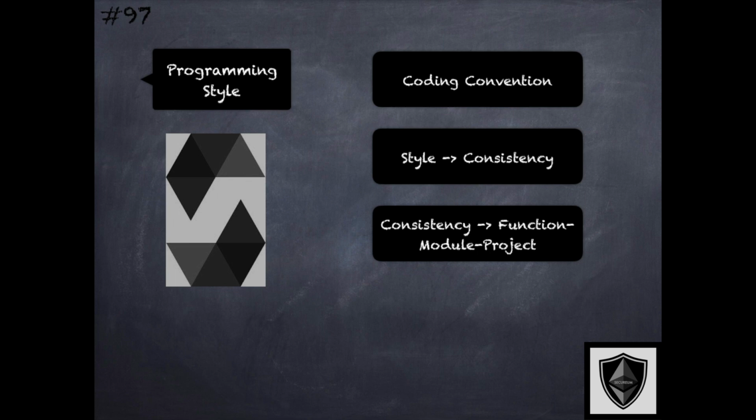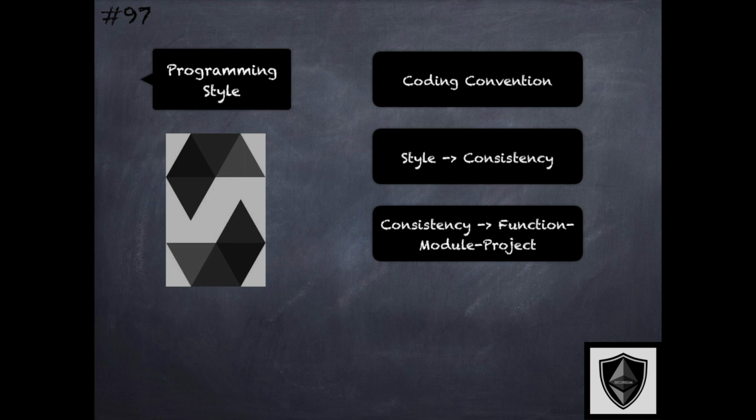If different styles are used within the same function, within the same module, or within the same project, because of the same developer not being consistent, or because multiple developers are involved in that project and they all have different styles, then this significantly affects the readability aspect and the maintainability aspect, both of which have a significant impact on the security life cycle of the code.